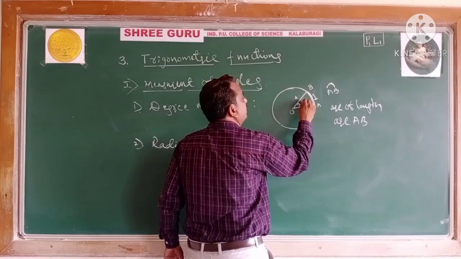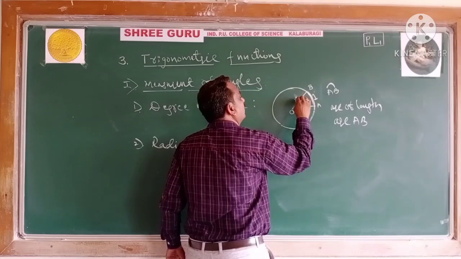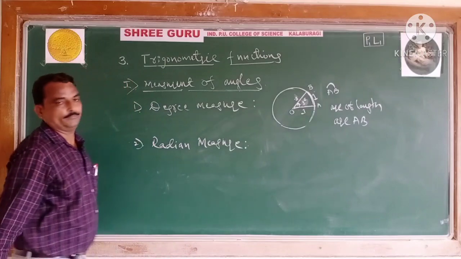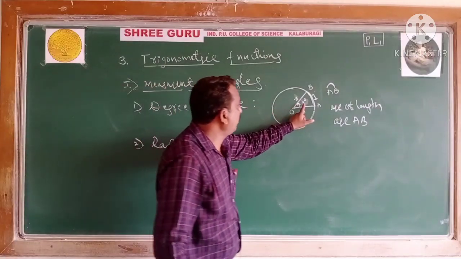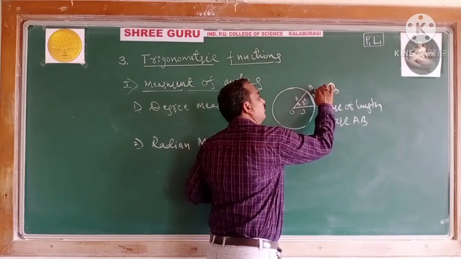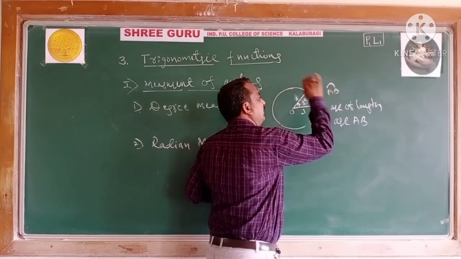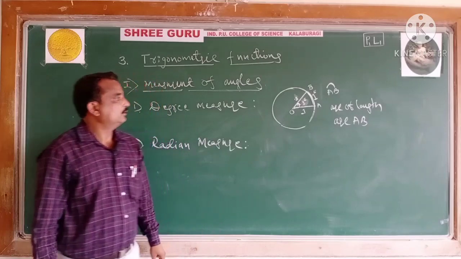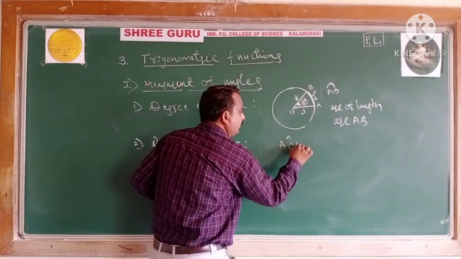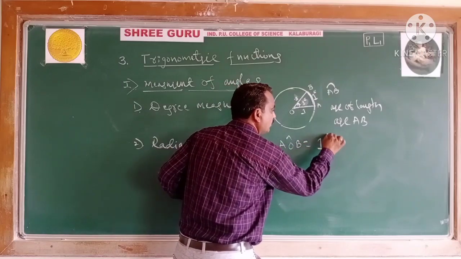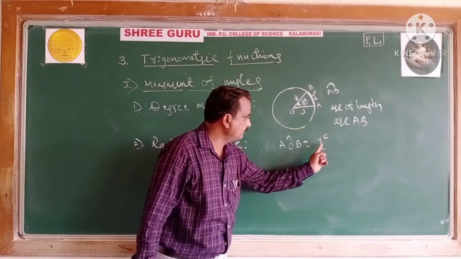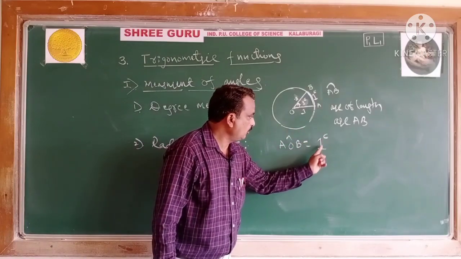This is the one, radius is 1, the unit radius, and this is the 1 radian. This length is also the same, 1 radian. So therefore, angle AOB is equal to 1 radian. This is the notation of the radian.